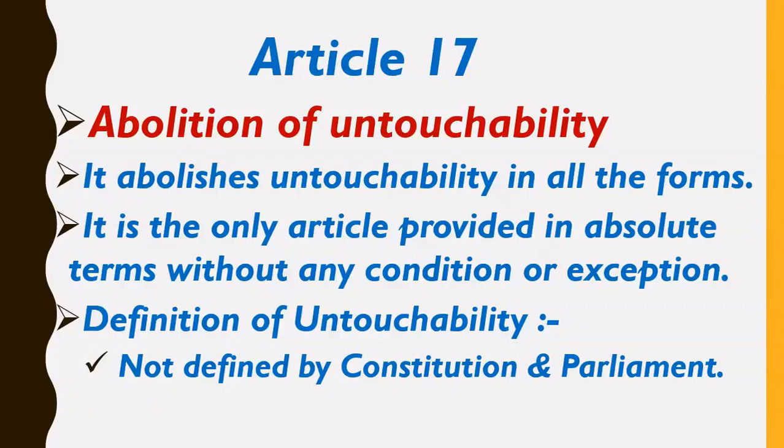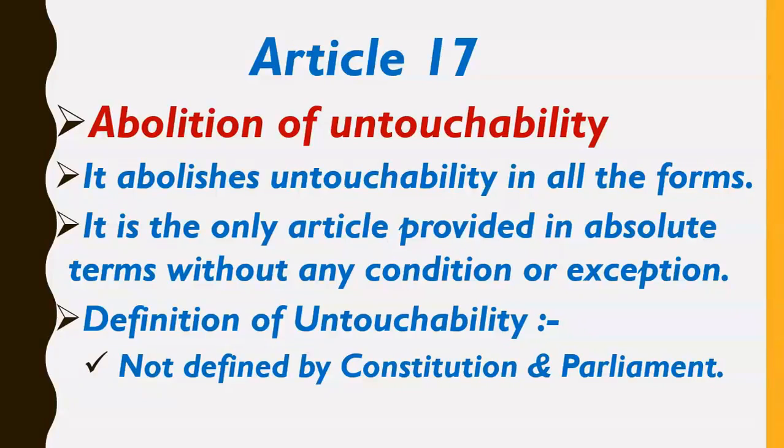Okay, so what does it mean? It means that Article 17 ends, eradicates and prohibits any kind of untouchability present within the boundary of India. Now friends, it means that Article 17 prohibits the government and the people from practicing untouchability with other people.